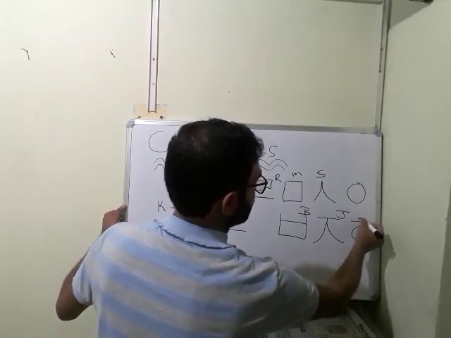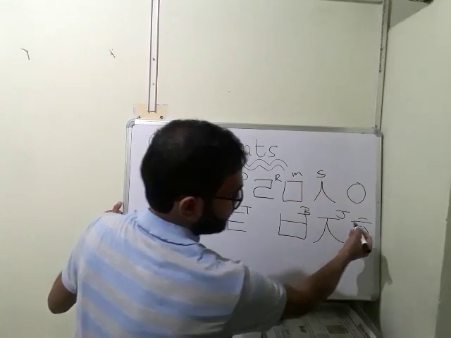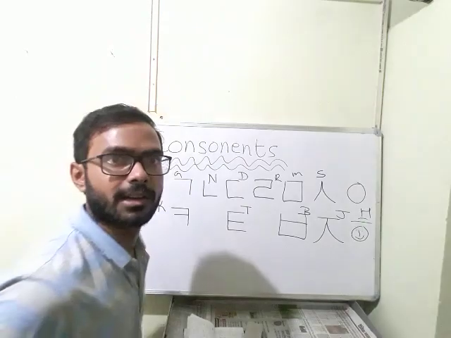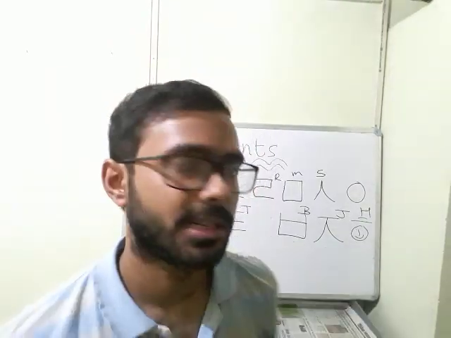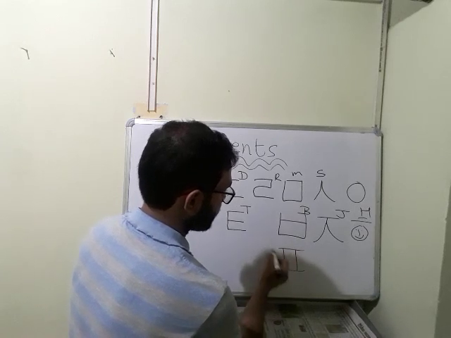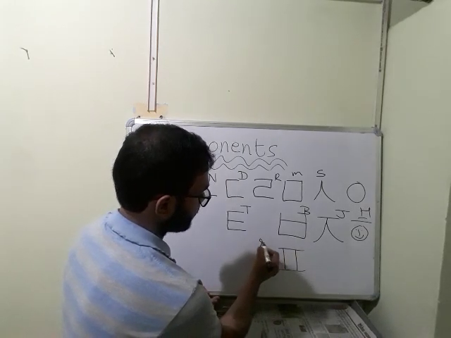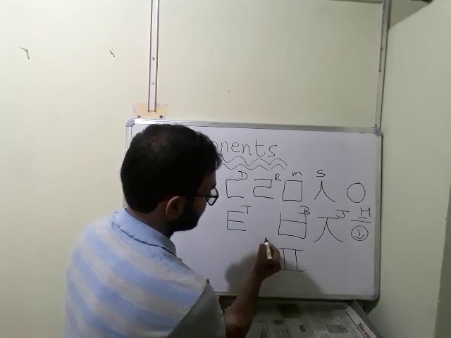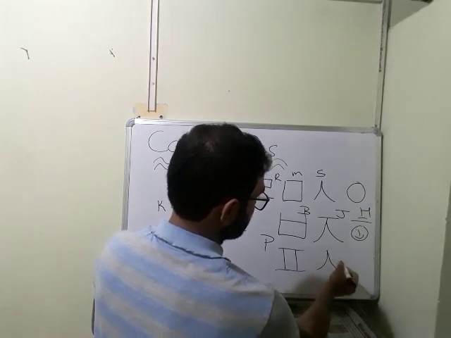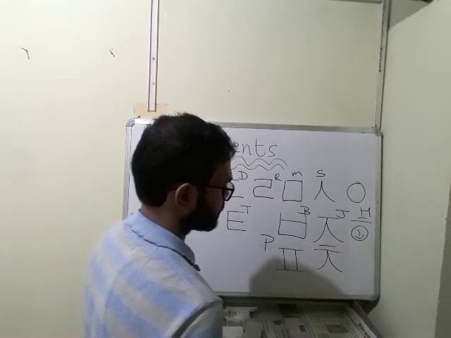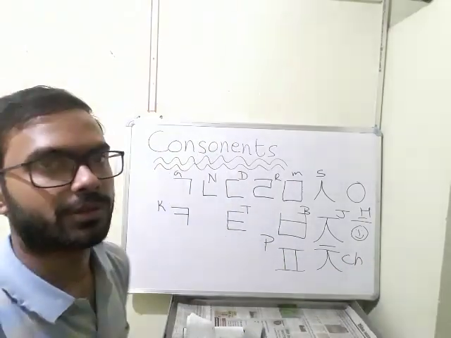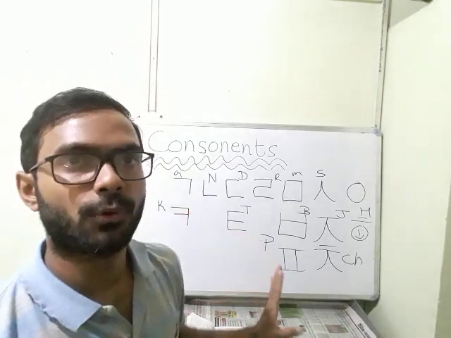One circle and one hat, H for hat. This is man and this is hat, H. I'll write it down first, then I'll tell you. There are only 2 more. So this, if I draw the symbol of pi, P for pi. Then if I draw this twice, it becomes CH, ch sound. These are 14 main.